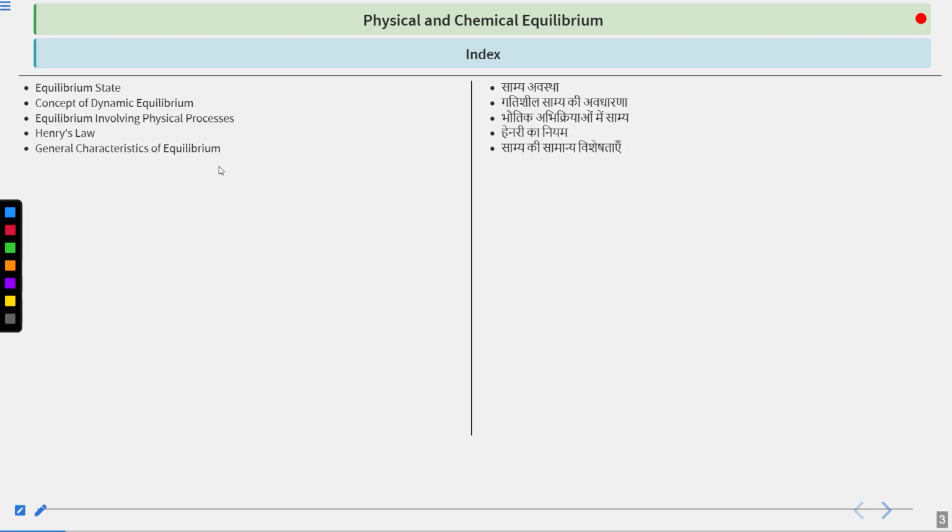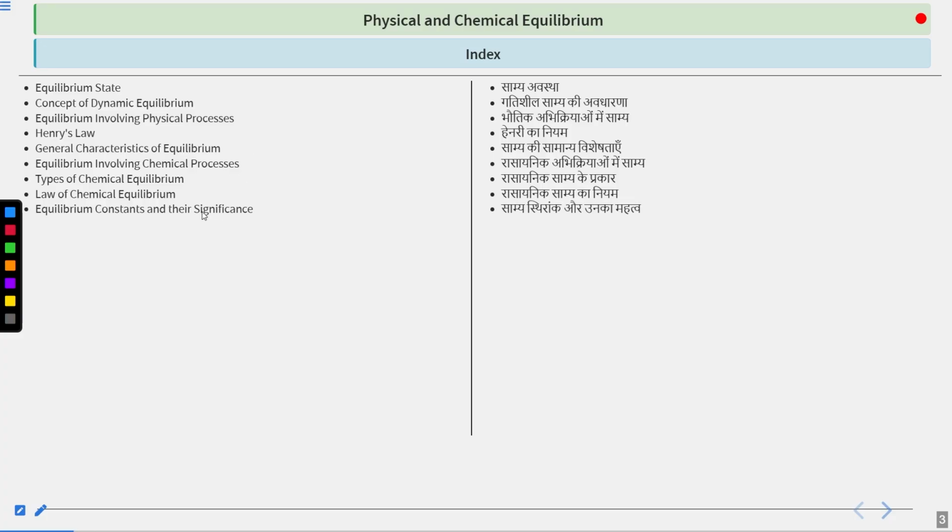Then we will study about the general characteristics of the equilibrium, and then we will study about the equilibrium involving the chemical processes. After that, there is a more subdivision, which is the types of chemical equilibrium. Then we will study the law of chemical equilibrium. This is very important, and the equilibrium constant, which is just an outcome of this law of chemical equilibrium, and its significance. After that, we will see characteristics of this equilibrium constant, then its relation with thermodynamics. So we will study a relation between this delta G naught and chemical equilibrium, and delta G.